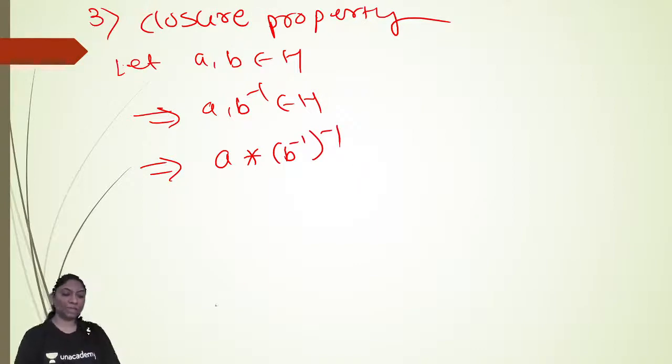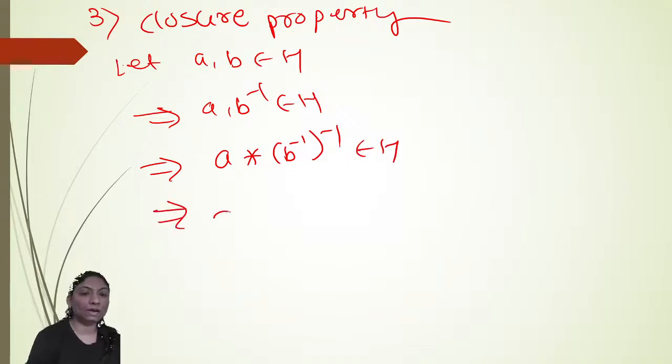What are we doing? A is in H, B is in H, right? It is given that if A and B are in H, then A, B inverse belongs to H. A star B inverse also belongs to H. So here the second element is itself a B inverse. So we are taking the inverse of the second element again. So A star B inverse of inverse belongs to H. But A star B inverse of inverse means B belongs to H, right?